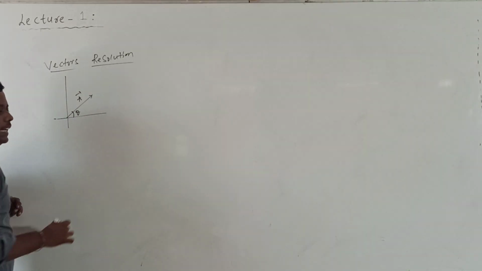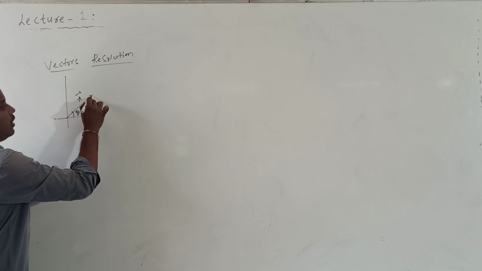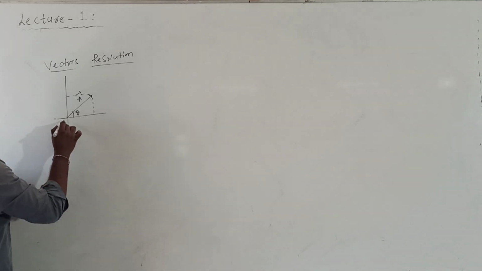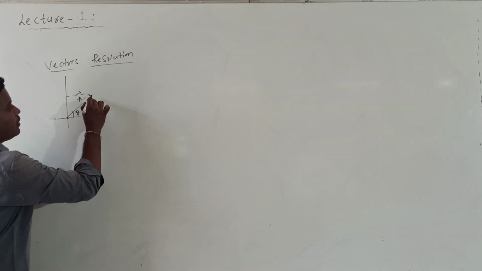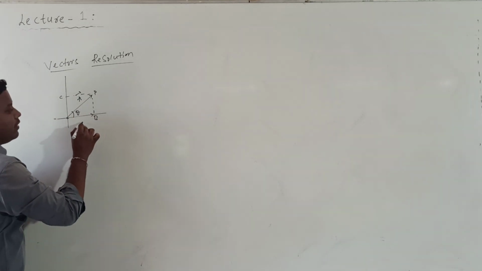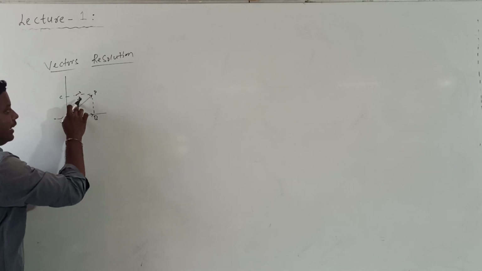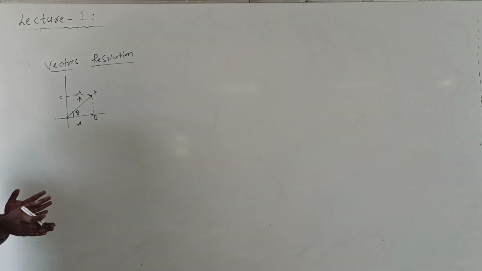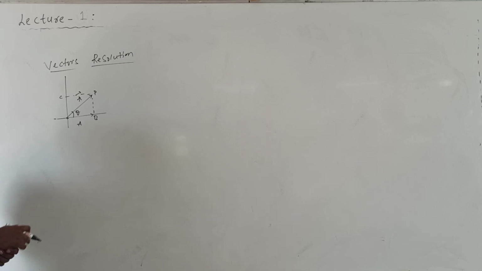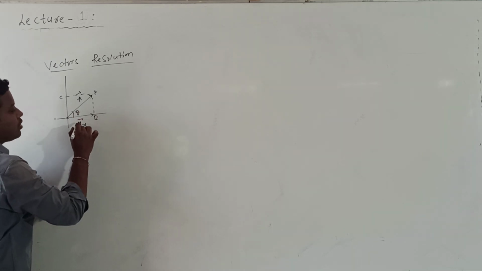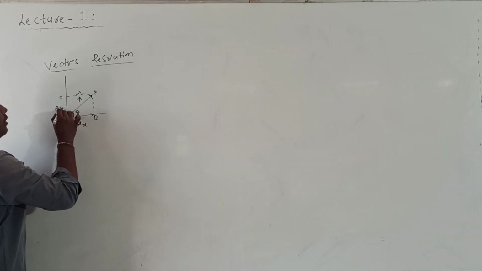Let me call this vector A bar. This vector is making an angle theta with the x-axis. In order to split this vector, draw a normal onto the x-axis and y-axis. Let me call these points P, B and C. So OP bar is indicating one vector. The given vector is divided into a number of vectors. The divided vectors are called components of the vector. Now the components of vector A bar: one is the x component Ax and the y component is Ay.